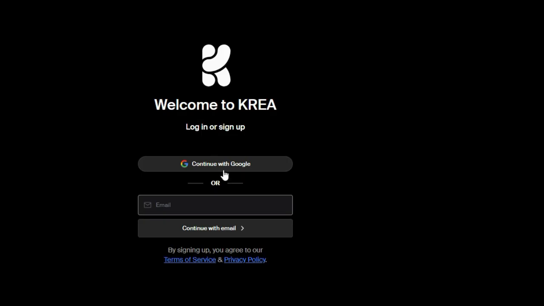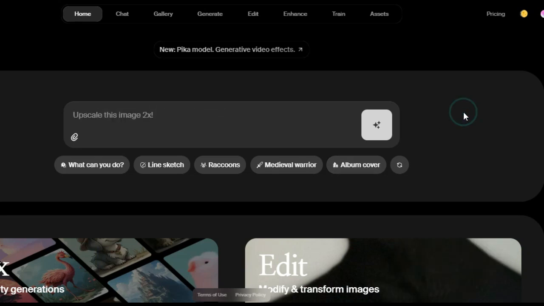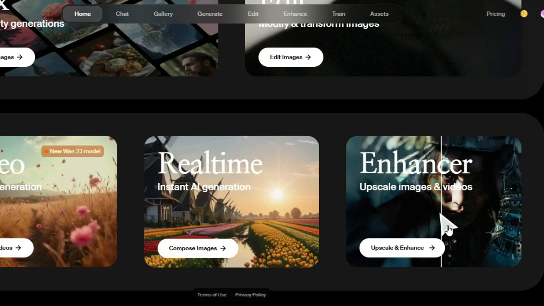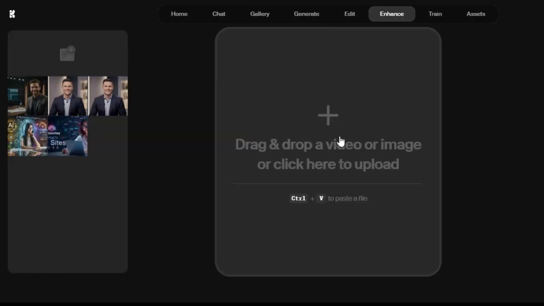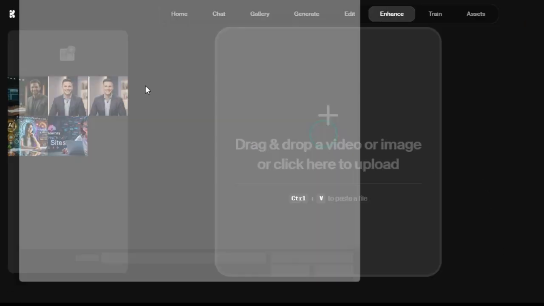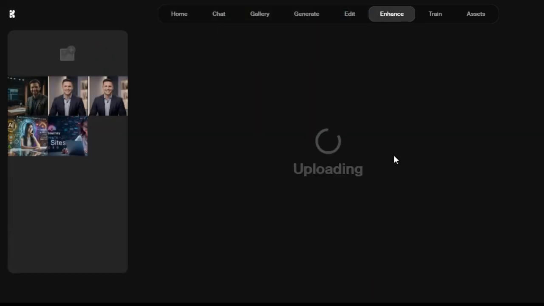It's free and straightforward. Once you're in, you'll see a dashboard with options to enhance. Here you can enhance your image and video also, so click on this Enhancer. And here you can see my previous enhanced images. Upload the avatar image we created in Leonardo AI. Alright, so here's where the magic happens.